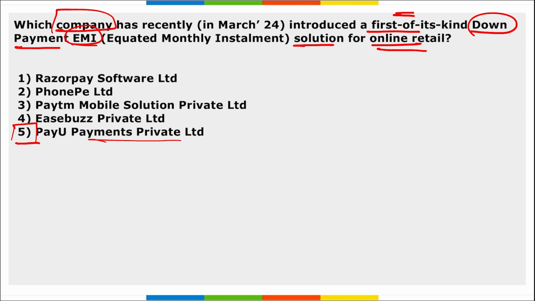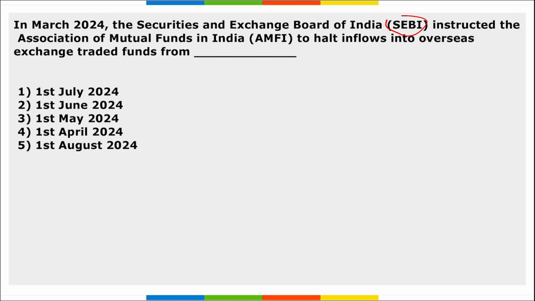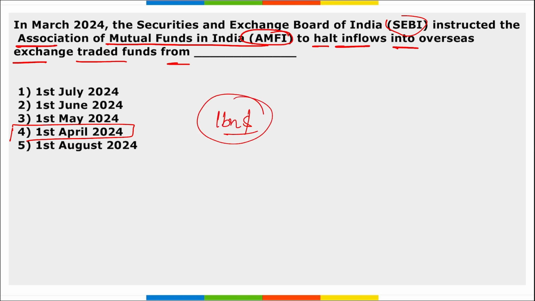Next is SEBI. They have instructed AMFI, the Association of Mutual Funds in India, to halt inflows into overseas exchange traded funds from which date? So remember, SEBI has instructed AMFI to halt the inflows into overseas exchange traded funds from 1st of April 2024. This decision comes as the current limit of $1 billion set by the RBI is near exhaustion.